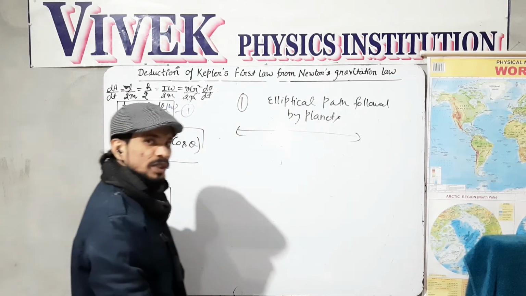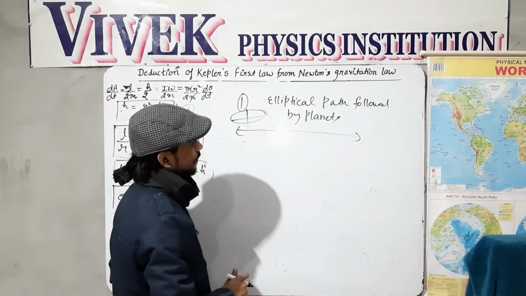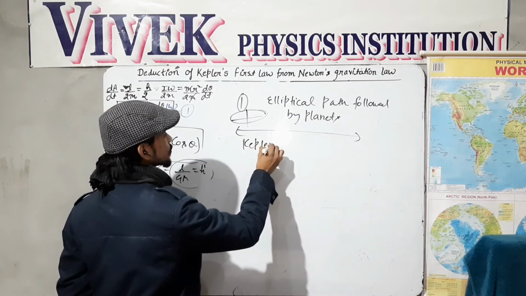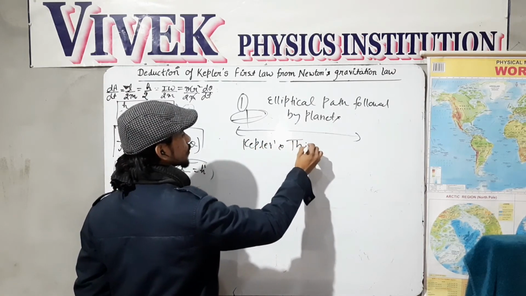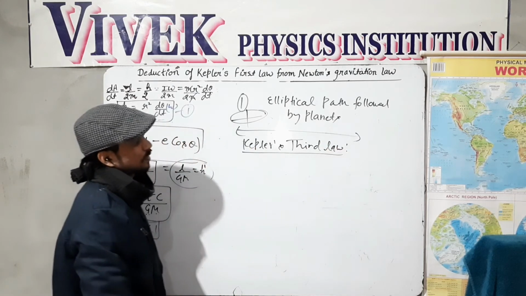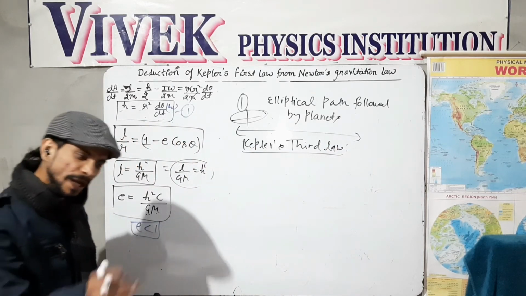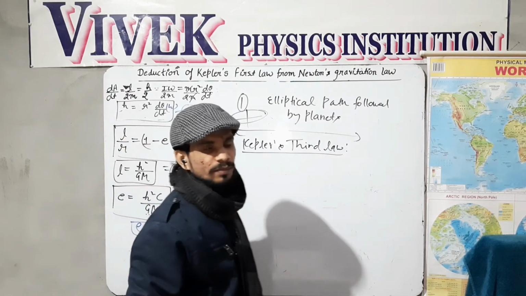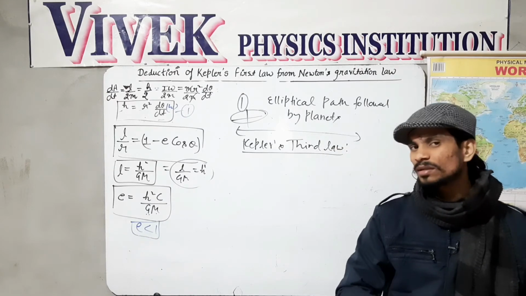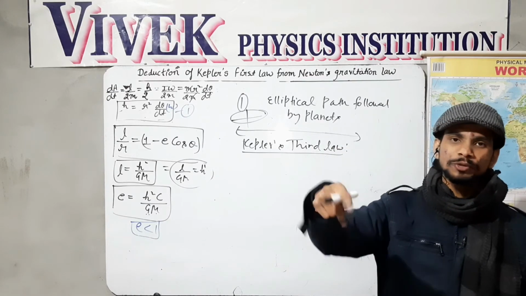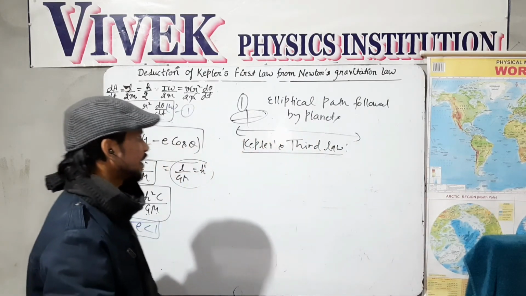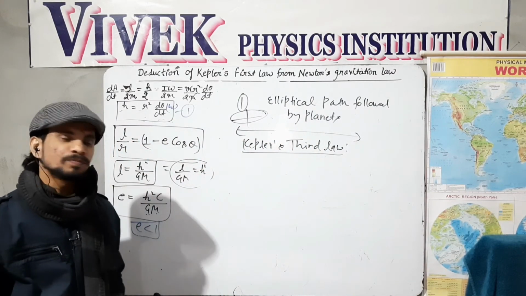Now let's talk about the third rule of Kepler. We can derive Kepler's third law, whose statement is that the square of the periodic time, or period time, or time of revolution of any planet around the sun is proportional to the cube of the semi-major axis. So we can derive that fact by this consideration also.